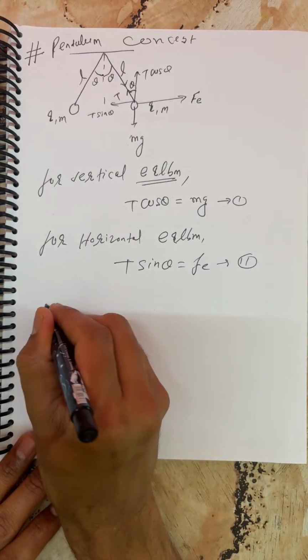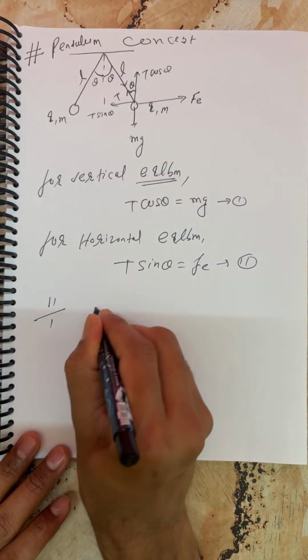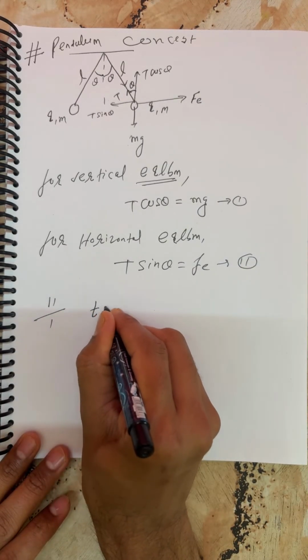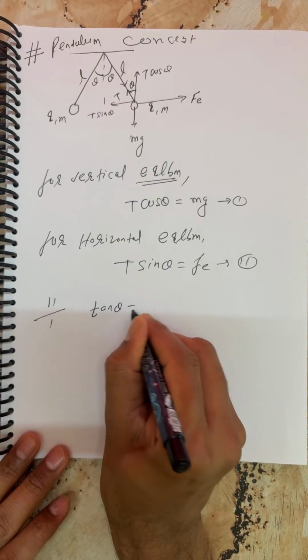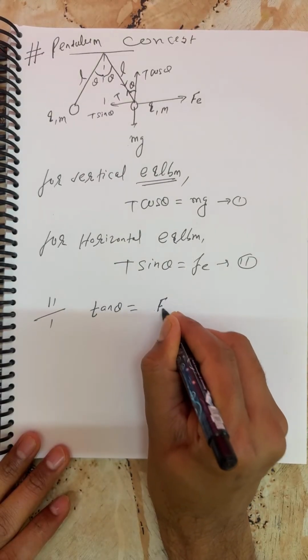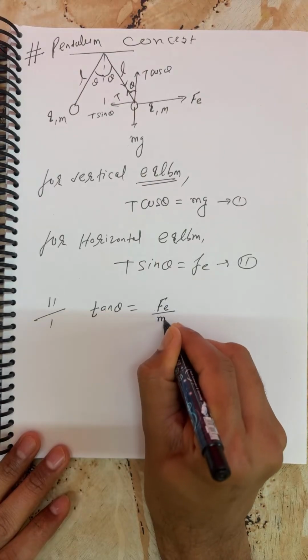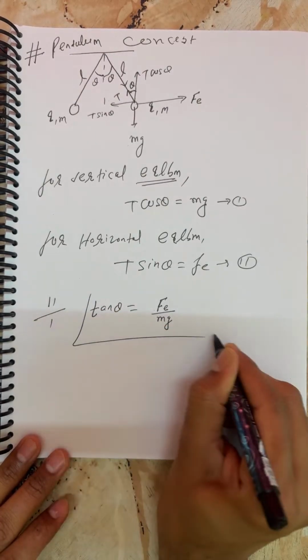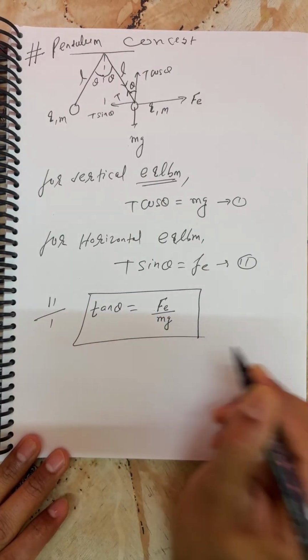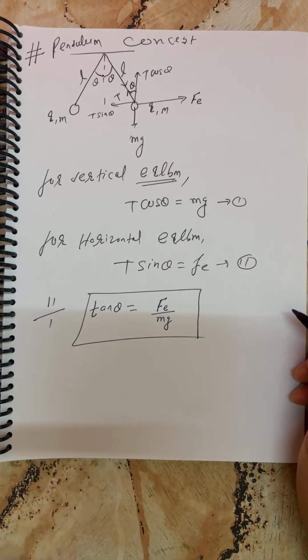Now divide equation number 2 by 1. So you can say tan theta is equal to Fe by mg. This is the condition here.